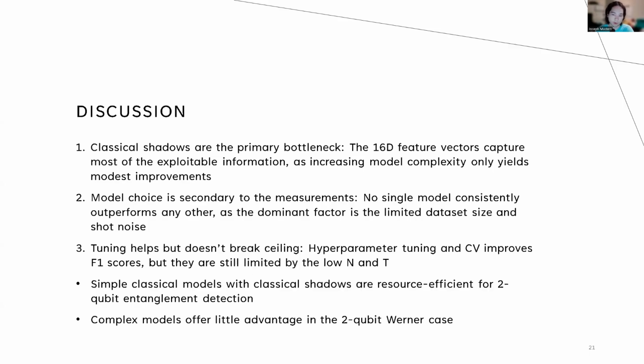So if we tune the hyperparameters and we have the CV loop, it can improve the F1 scores, but they're still limited by the low N and T values. So in other words, what model we choose doesn't have a huge influence on our results, because it's all limited by our data. And once again, we chose our data to be this way. It was a bit noisy and we had low N and low T values, but we did this to be realistic to what it would look like in a real lab setting. So simple classical models with classical shadows are resource sufficient for 2-qubit entanglement detection. And we also saw that complex models offer little advantage in the 2-qubit Werner case.